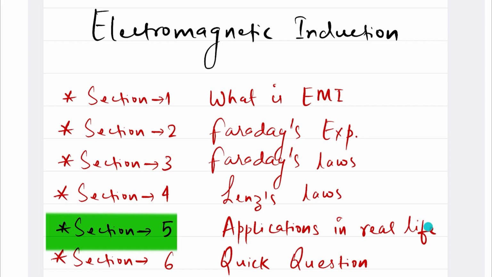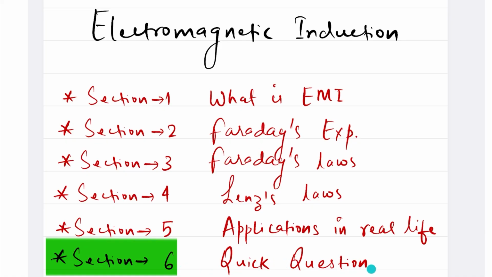In section three, we are going to study Faraday's law, basically what he drew from the experiment. In section four, we are going to study Lenz's law, and in section five, we are going to study the applications in real life: how the electromagnetic induction principle is used in our real life, in electrical devices.